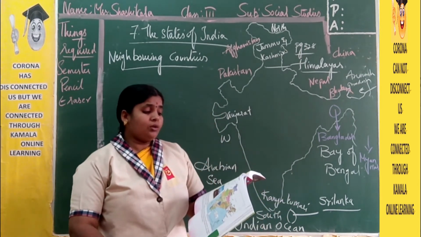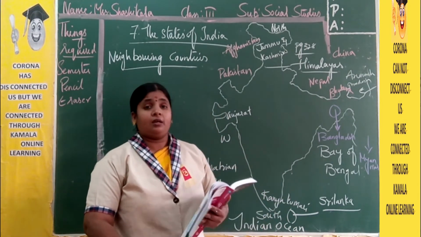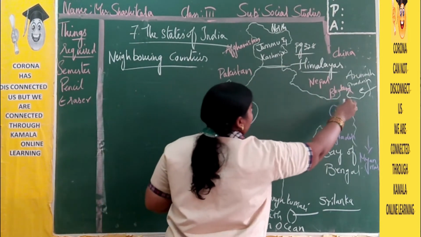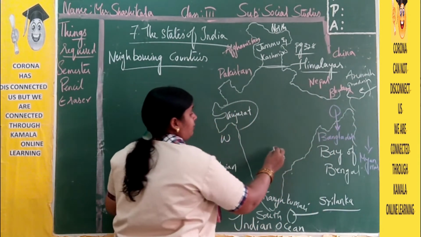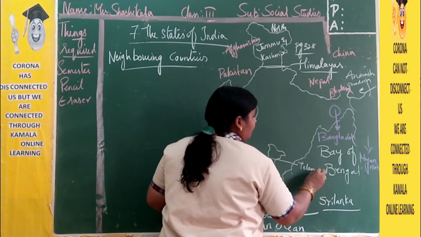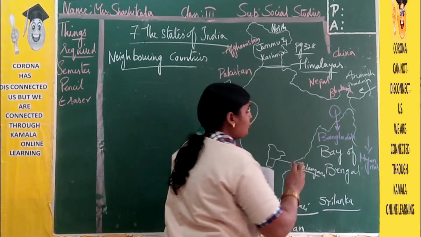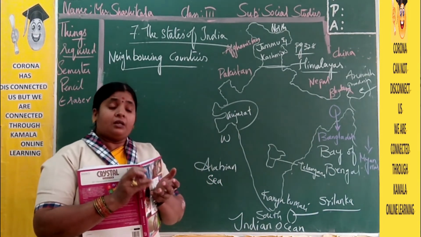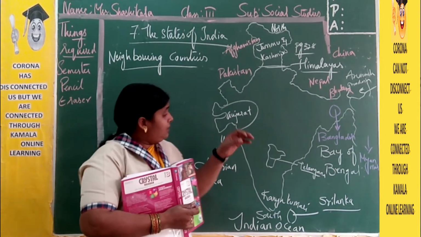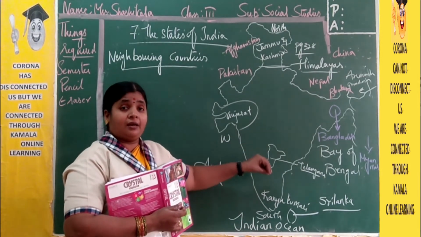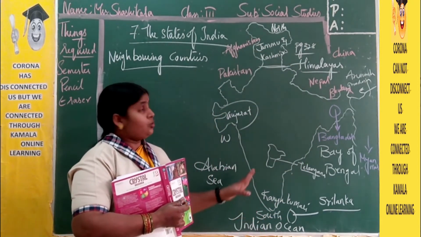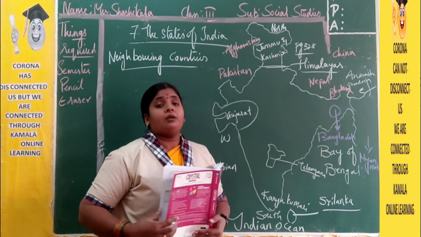Now, it is not easy to govern such a large country with so many diversities. What are the diversities here? Here in Gujarat, Jammu and Kashmir, Arunachal Pradesh, and where we live, that is Telangana. In our Telangana also, most of the people speak different languages, celebrate different festivals, and eat different food items. Yes or no? Such diversity is not only in our Telangana but we can observe it throughout our whole country. So all these things come under the different diversities.